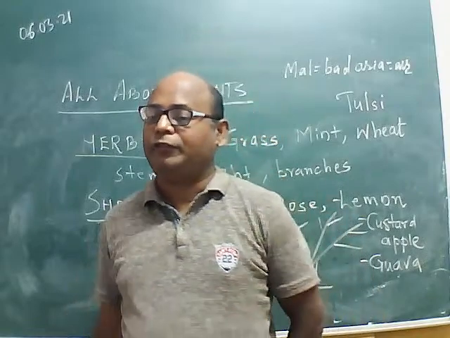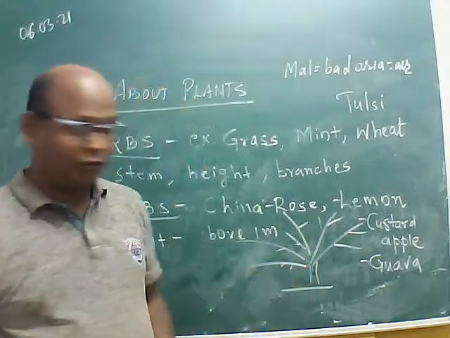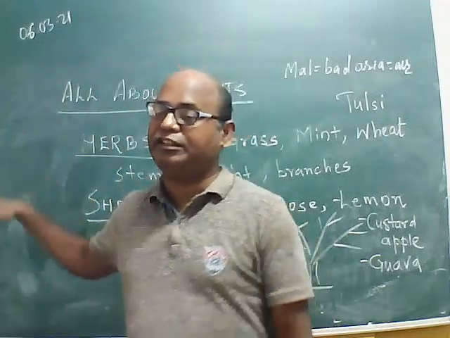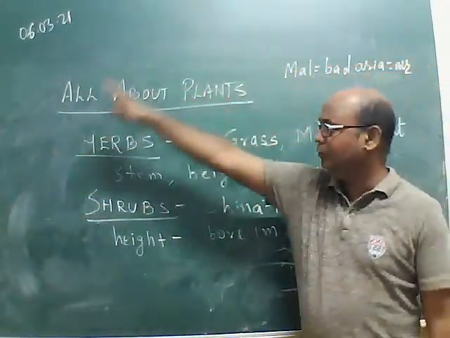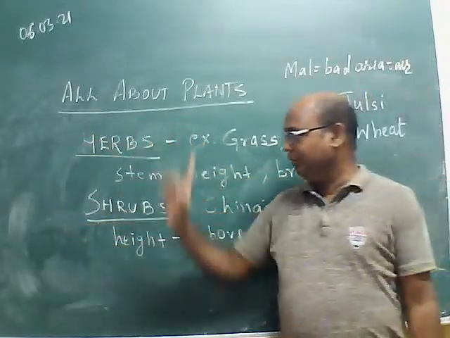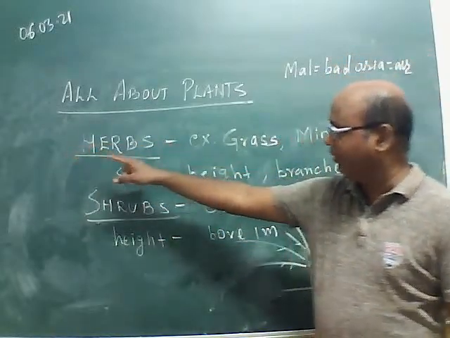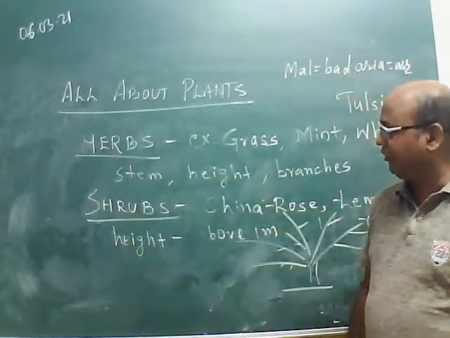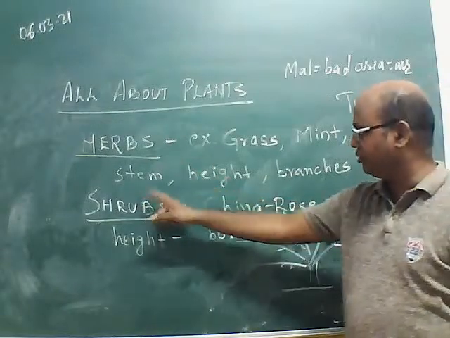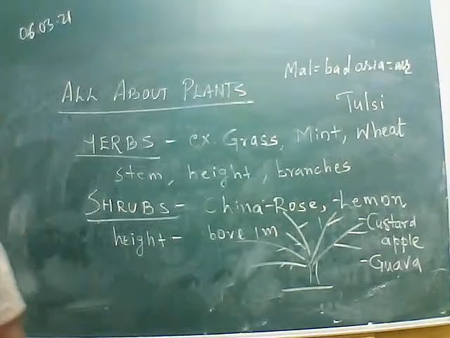Okay, so we will find this is the tree. Herbs, shrubs, and trees we will find in this lesson all about plants. These are the modifications we will see in plants. So while reading, we will find herbs, shrubs, and tree classification. We have to consider the stem, height, and branches.